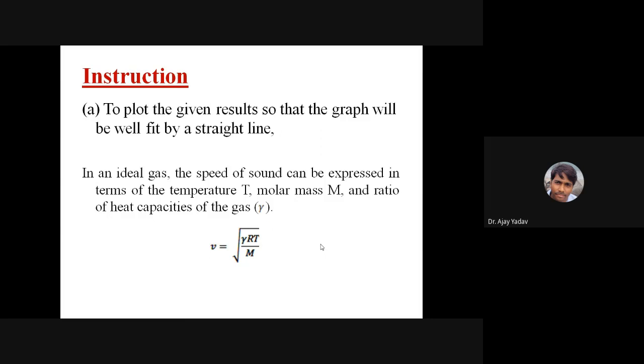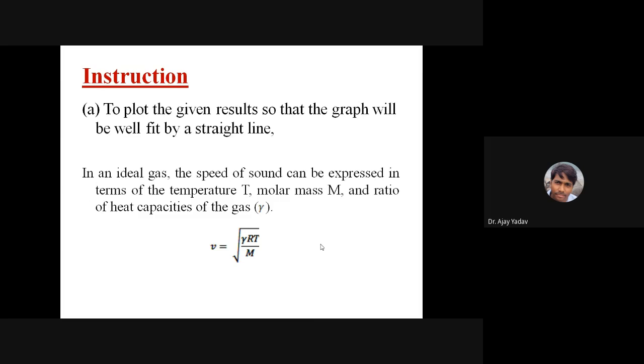Okay. Sir, can you repeat the question once again? See, we have got the observations, ready-made observations available with us. In one row, I have the temperature, and at different temperatures the person has measured the velocity of sound in that particular gas.